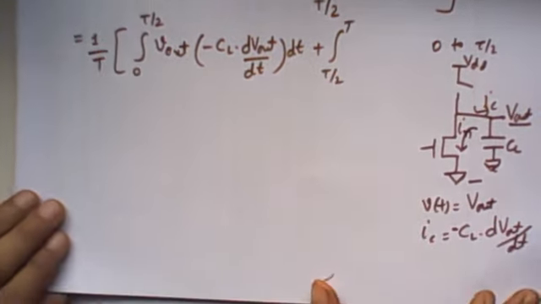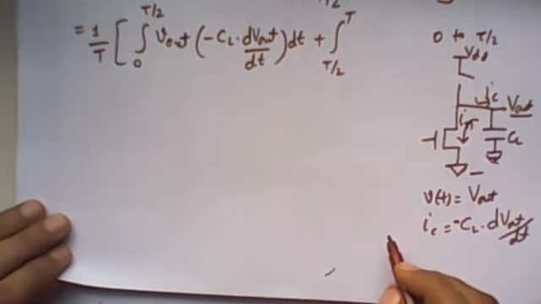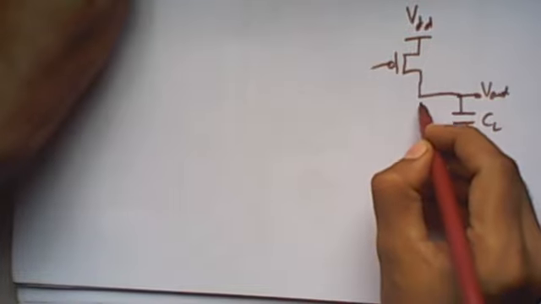Now for T by 2 to T, if you see, at that time the PMOSFET is conducting and it pulls up the output node capacitor, and the NMOS is in cutoff.